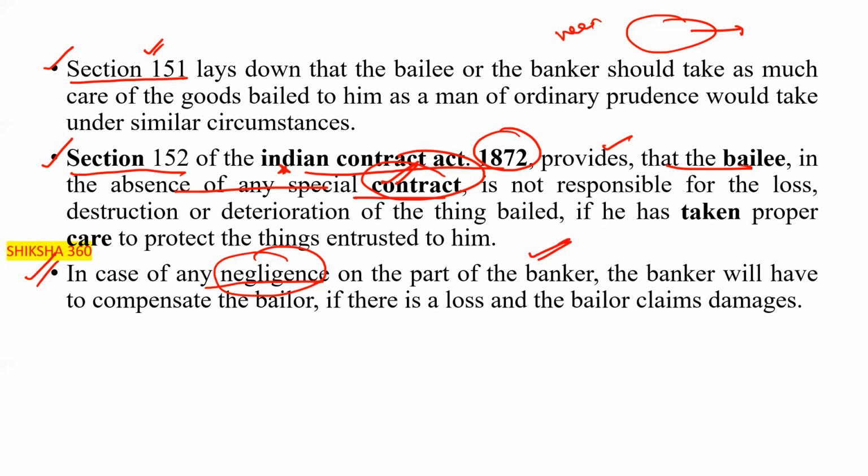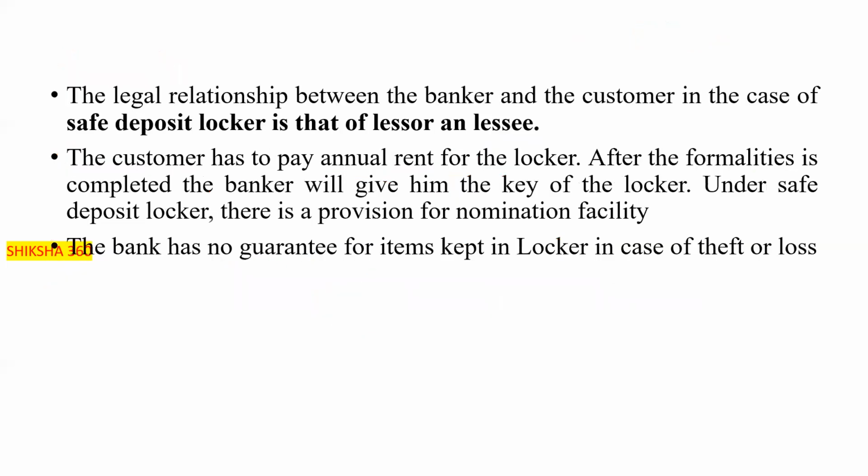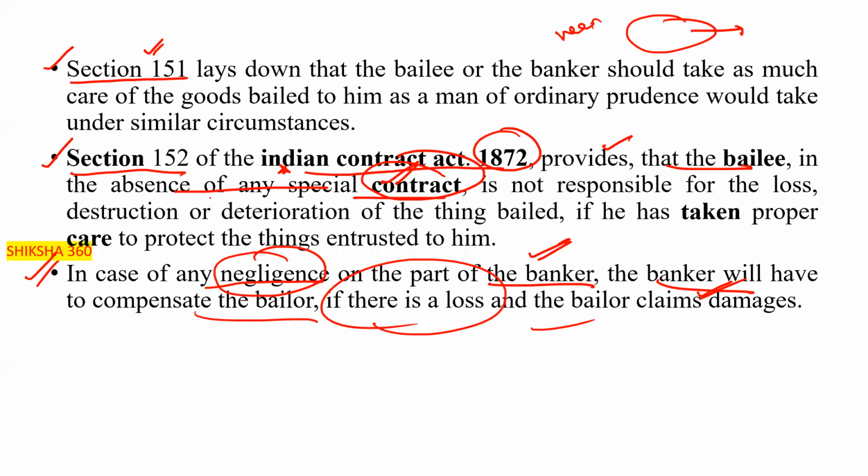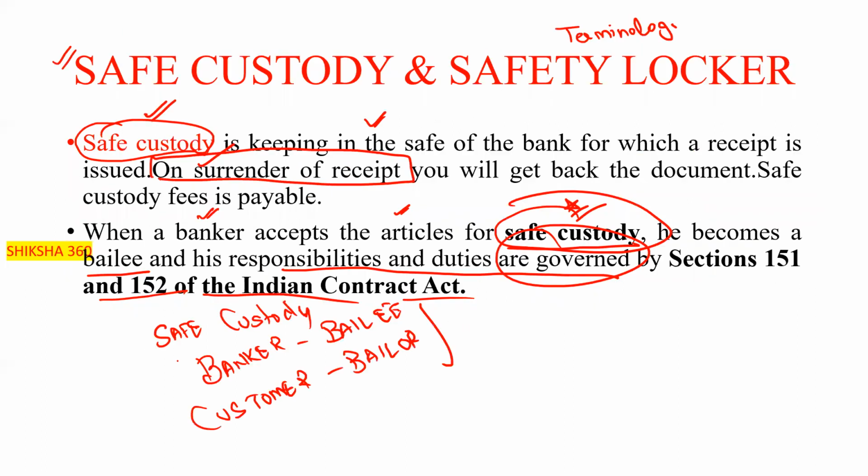So in case of any negligence on the part of the banker, the banker will have to compensate the bailer if there is a loss and the bailer claims the damages, clear. On the other hand, now we have discussed till now that is safe custody. Under the safe custody, banker is the bailee and the customer is the bailer.